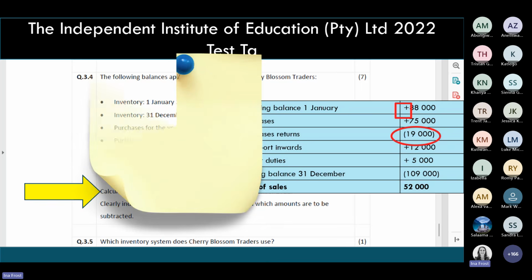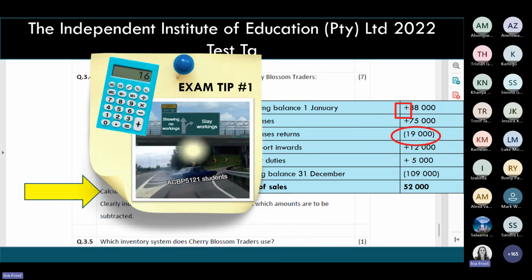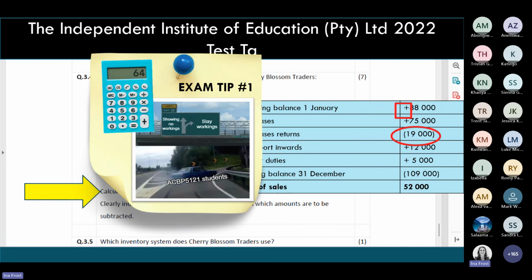Okay, so remember then again, exam tip number 1. If you have to perform any kind of calculation in semester test number 2, then please, students, you are going to be showing us all of your workings. You can see this question is for 7 marks. So please, you cannot just give us the final answer. We do need to be able to see your full process. So please remember again, exam tip number 1 is you must show us your workings in the upcoming semester test.